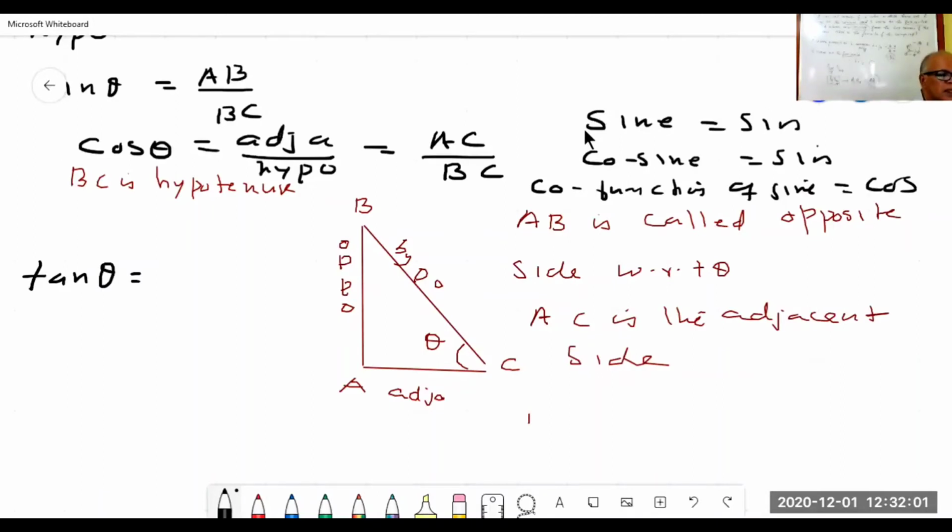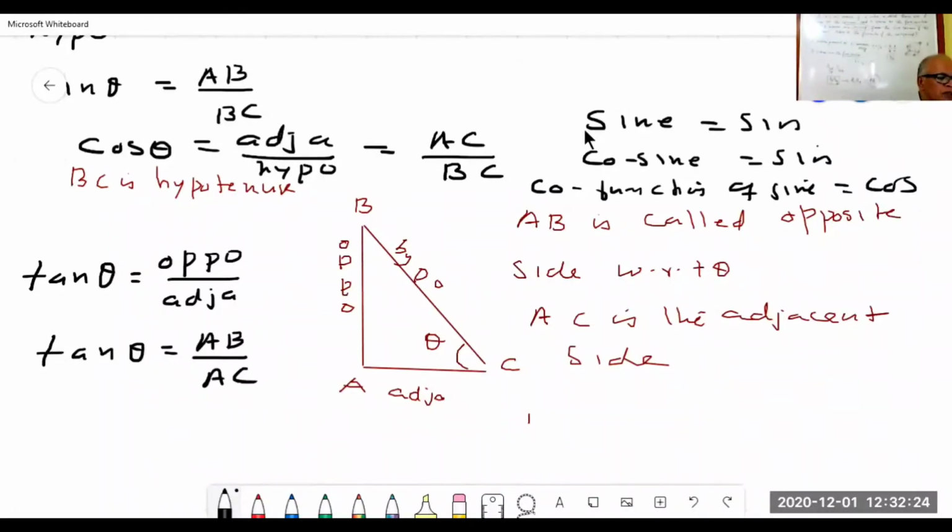Tan theta is equal to opposite side by adjacent side. From the figure, tan theta is equal to AB by AC. In trigonometry, I'll try to cover everything from the beginning to the plus-two level, IIT JEE level.